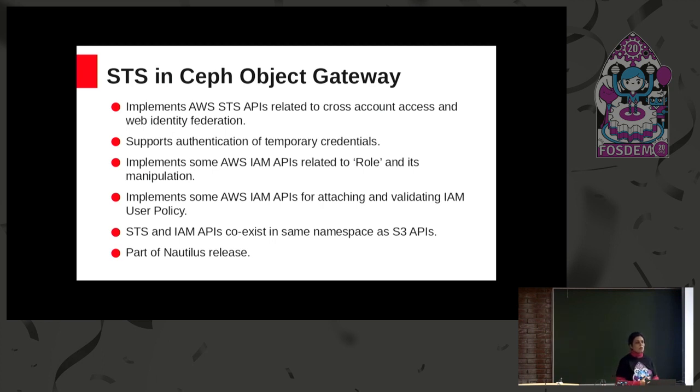Since RGW now has the mechanism of returning temporary credentials to the end user, we also support mechanisms to authenticate them, which involves taking into account some extra HTTP headers like the X-Amz-Security-Token and things like that. And all the APIs, the STS API, the IAM API, and the S3 API, they all exist in the same namespace. And STS has been released as part of Nautilus, which was released some time back.